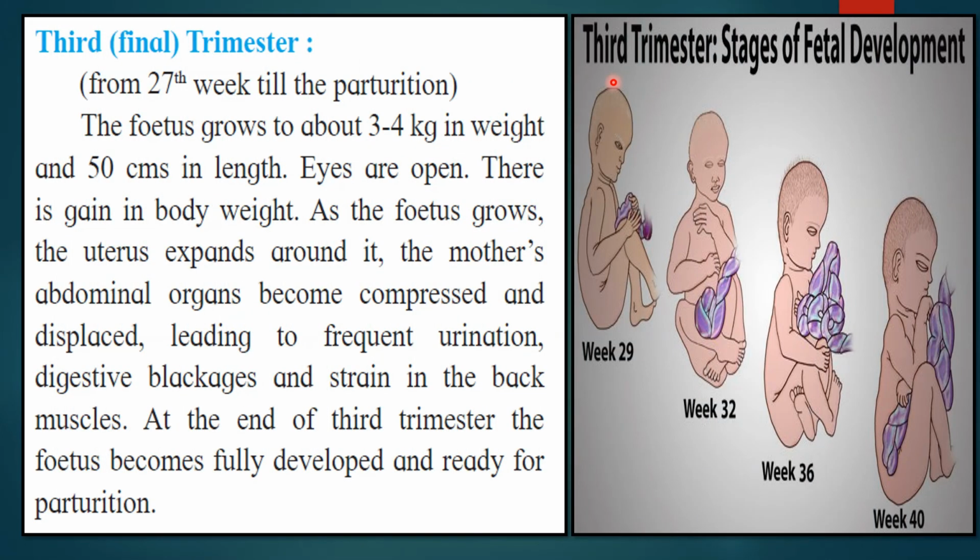Now let's see the third and the final trimester, that is from 27th week till the parturition. The fetus grows about 3 to 4 kg in weight and 50 centimeters in length. Eyes are open. There is gain in body weight. As the fetus grows, the uterus expands around it. The mother's abdominal organs become compressed and displaced, leading to frequent urination, digestive blockages and strain in the back. At the end of trimester, the fetus becomes fully developed and ready for parturition.